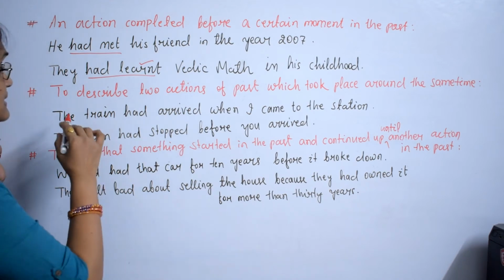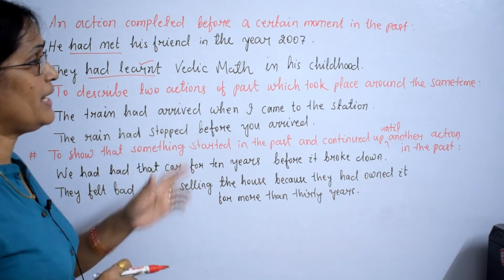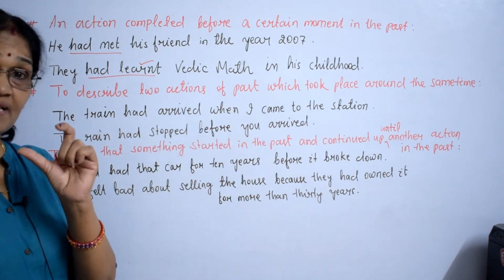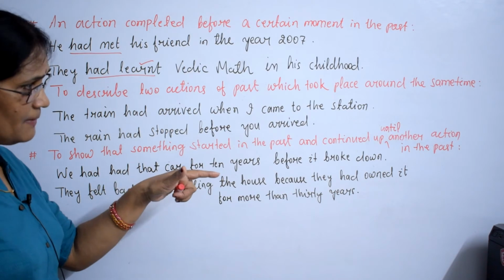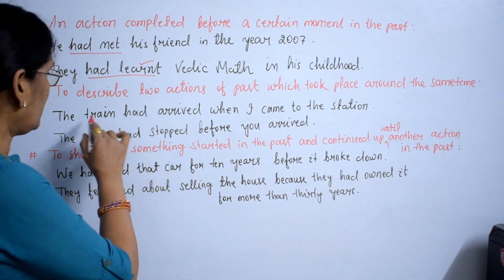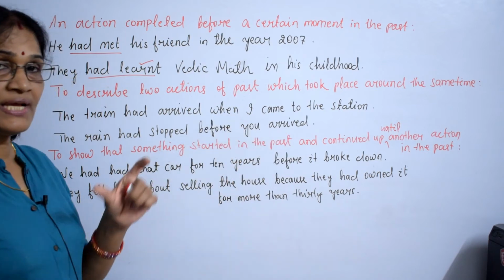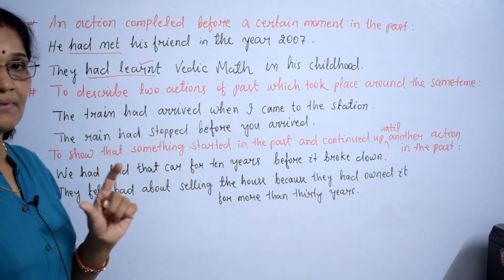What is that? The train had arrived when I came to the station. That happened at the same time. That means the train came, I came. Okay? The train had arrived, I came. Both actions happened at the same time.